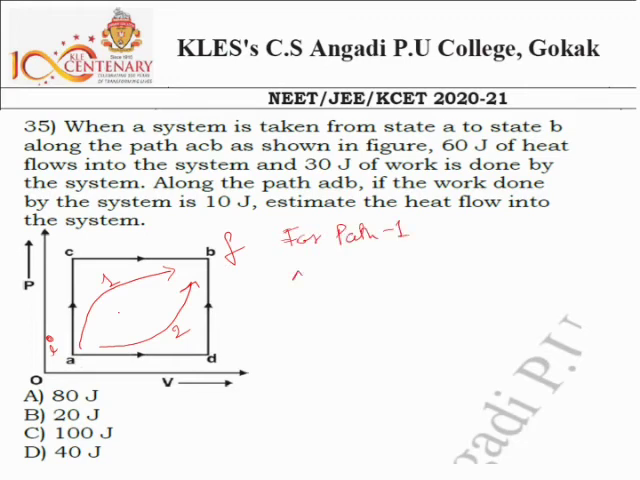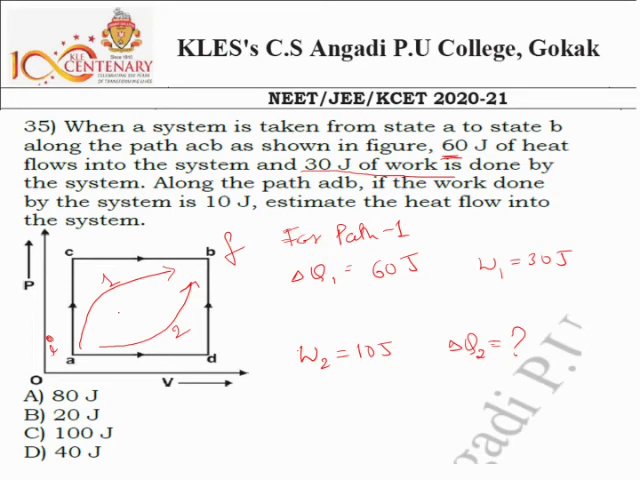what are they given? They are given delta Q1, the amount of heat supplied, that is 60 joule. They said the amount of work done by the system is 30 joule, which I call W1 equal to 30 joule. They have also given the amount of work done in the second path, that is 10 joule. You have to calculate the amount of heat supplied to the system when it reaches B through the second path. This is delta Q.